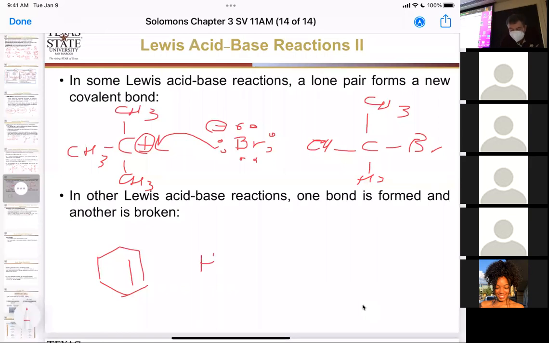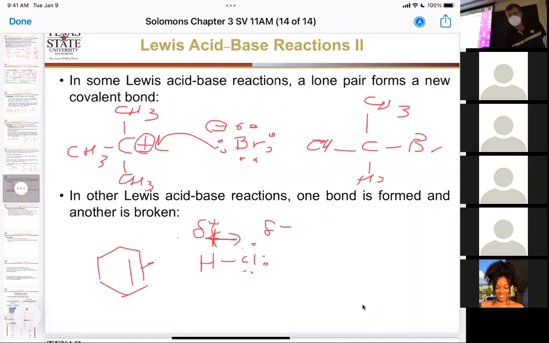So we have this right here. Okay, so this is a Bronsted-Lowry acid. Okay, but it's also a Lewis acid because it has a polar bond right here. This is the partially positive side of this molecule. This is the partially negative side of this molecule.